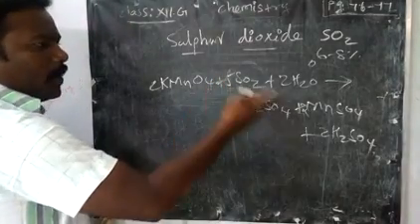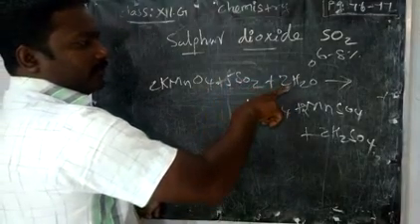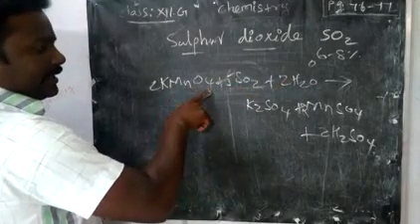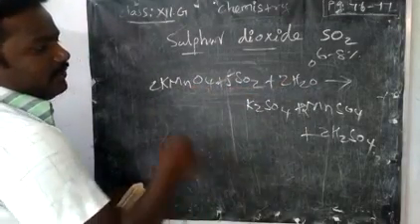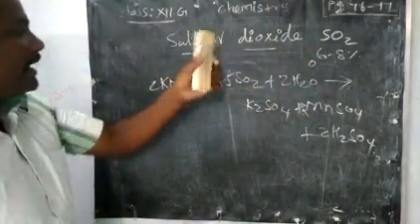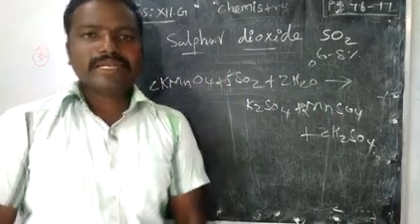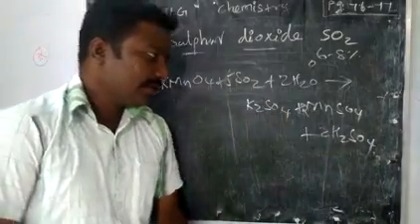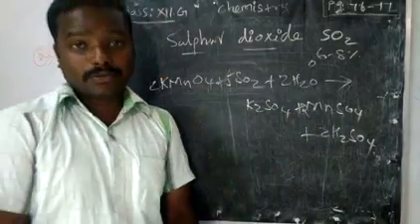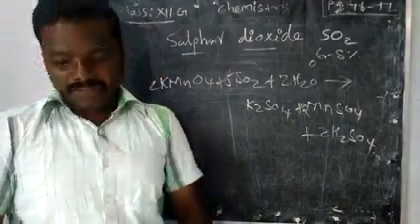Then the oxygen part of it: from 2 oxygen we can take it. Here also 4. Totally 6 we have. So you can fill it. Remaining, you take 2 Mn. All those things we can take. So we will get potassium sulfate, manganese sulfate, as well as sulfuric acid, hydrogen sulfate.